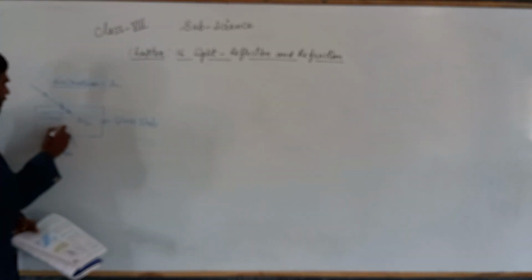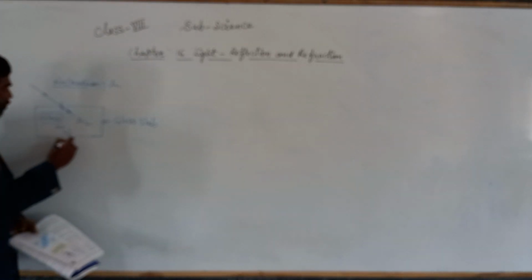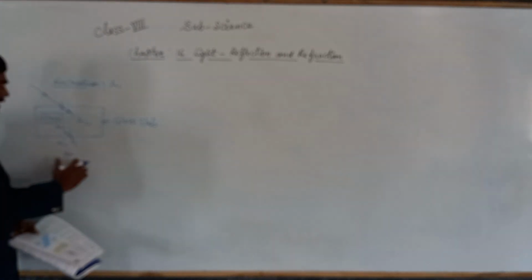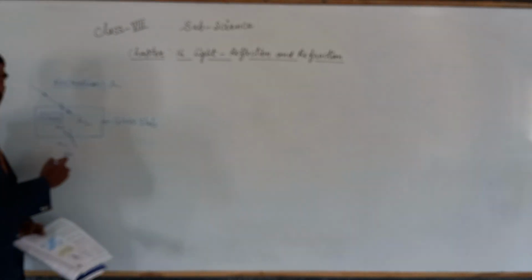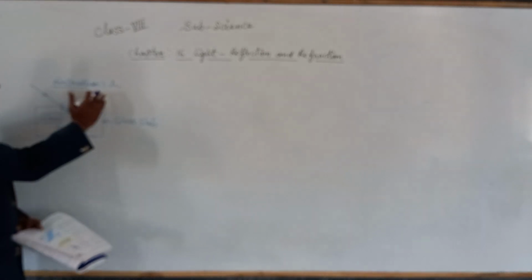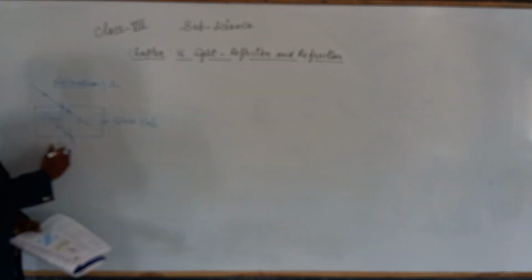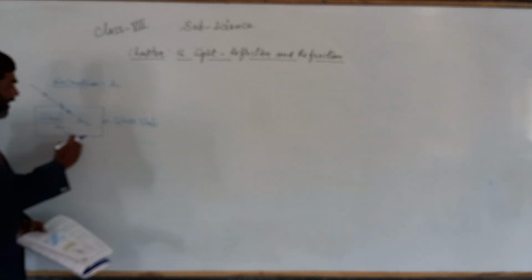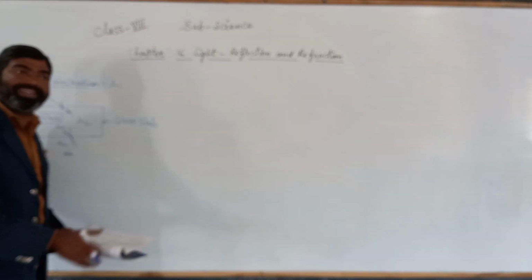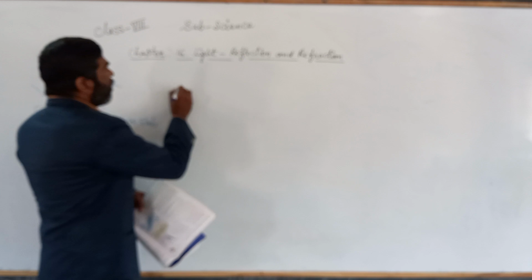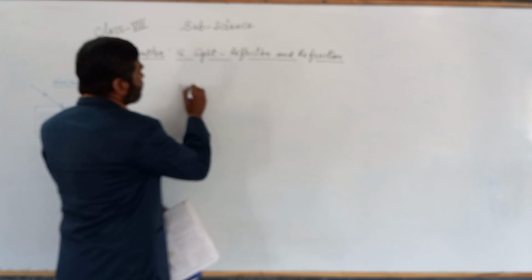And again फिर वो वापस पास हो गई इस ग्लास से, again it comes and enters into the air. So it moves towards the normal, it moves away from the normal, and it moves towards the normal. So this bending of light, this is called what? The refraction, and this refraction is based on what? Optical density.